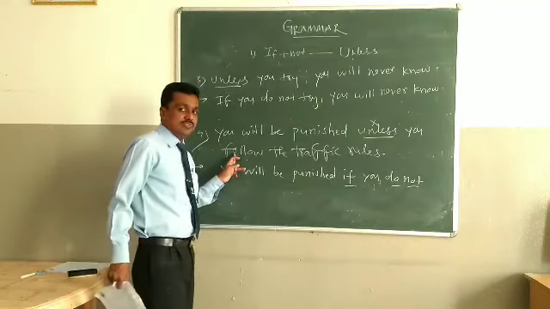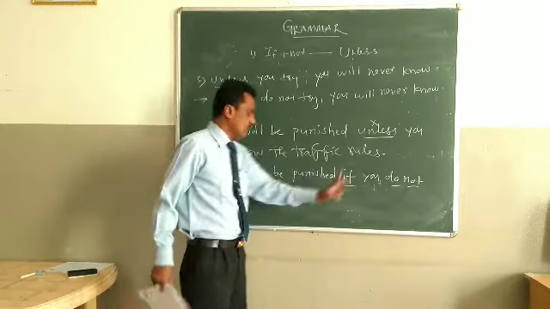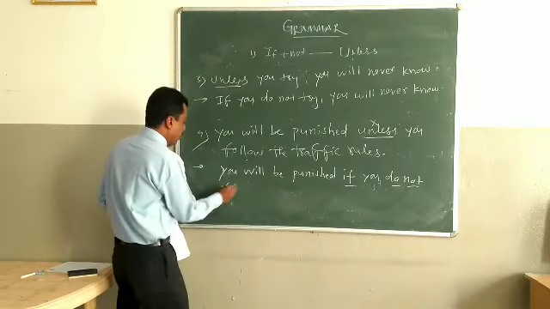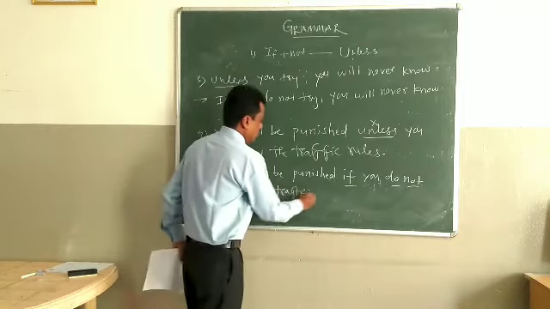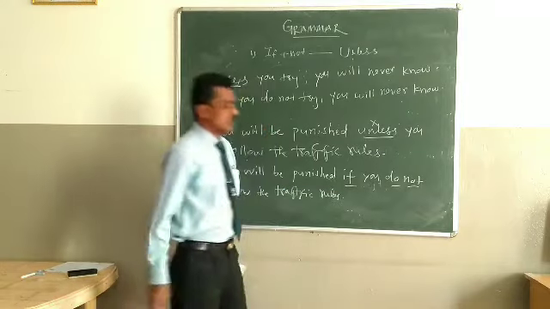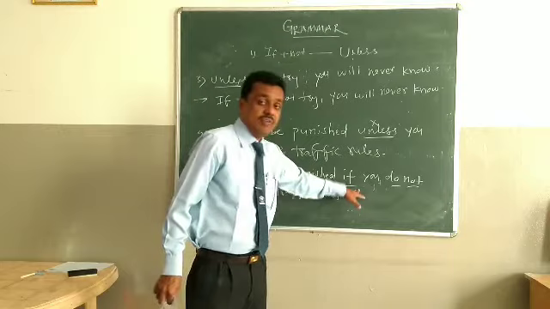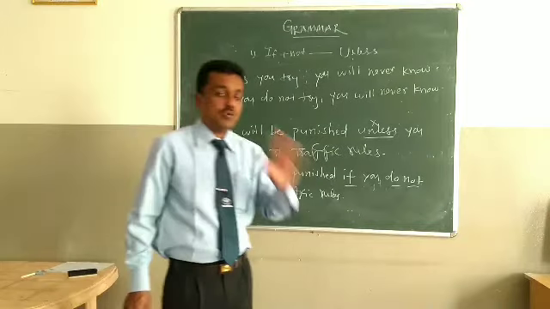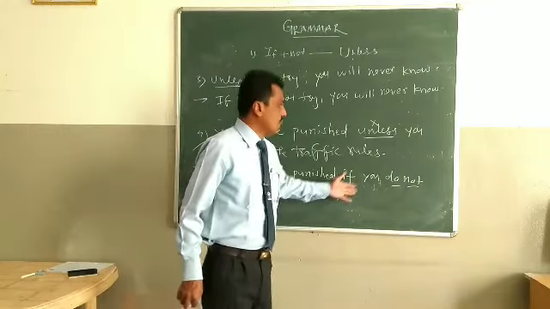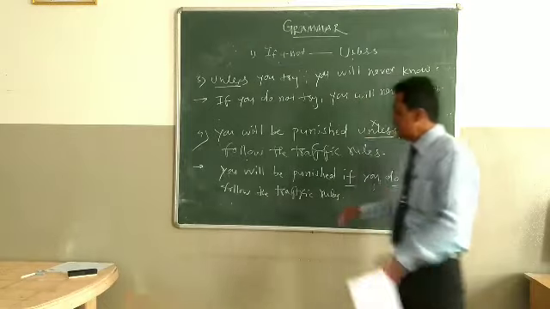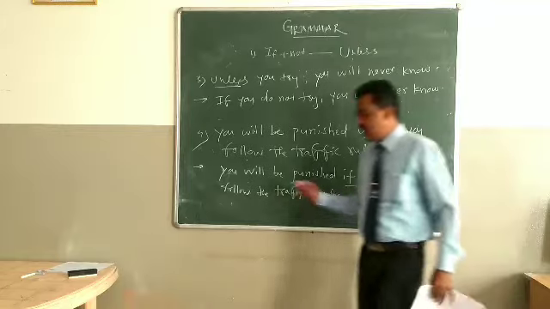Now the main verb comes in V1, that is in root form. So that's why we have taken auxiliary verb do not. If you do not follow the traffic rules. So in this sentence we have used if in the middle of the sentence. So just you have to be careful when such examples are coming. Unless or if is coming in the middle of the sentence, so there is no problem. We can do the particular sentence like this also.